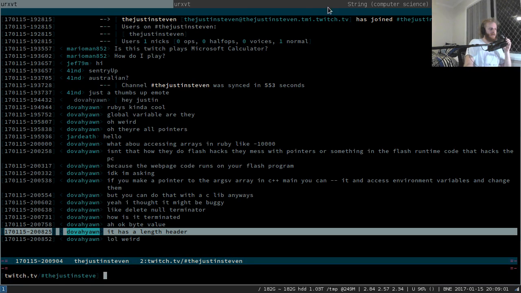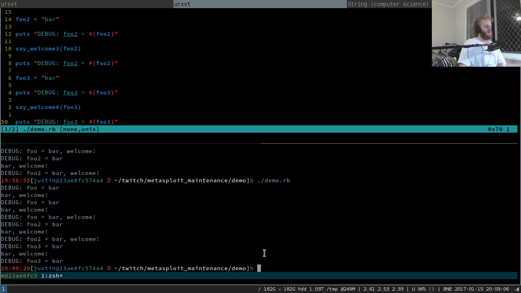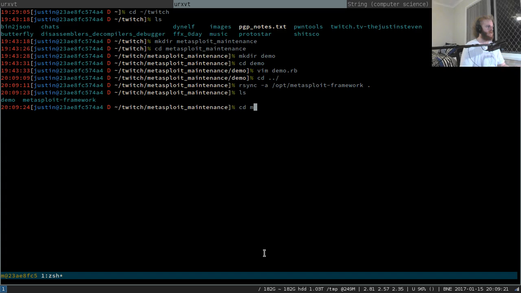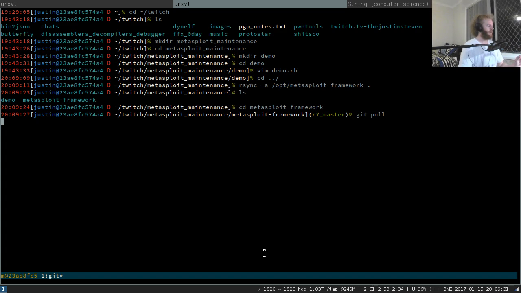Yes, exactly. Let's dive into Metasploit. Let's go make a copy of Metasploit Framework here, and let's update it so we have the latest and greatest, so we're bug checking the brand new code.